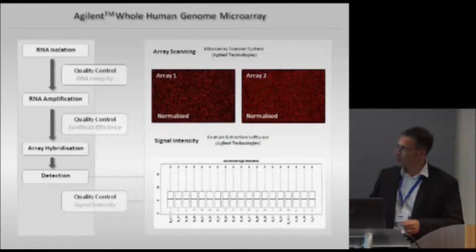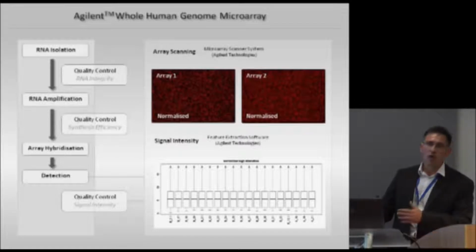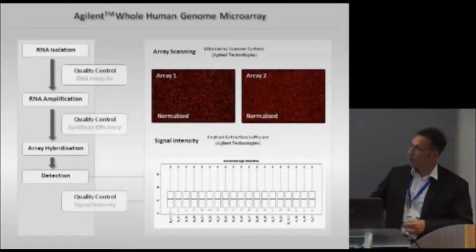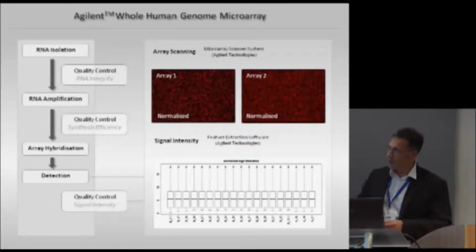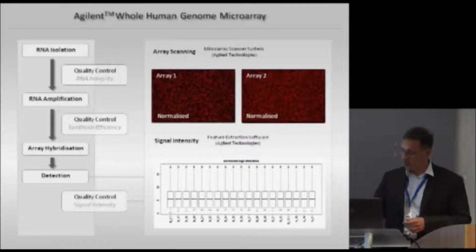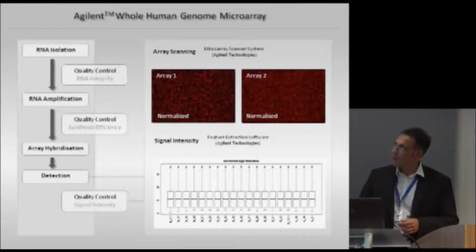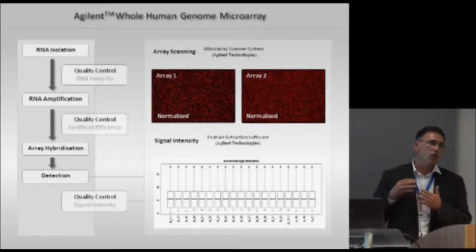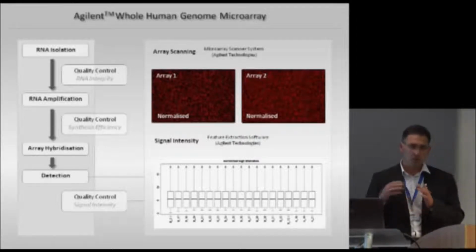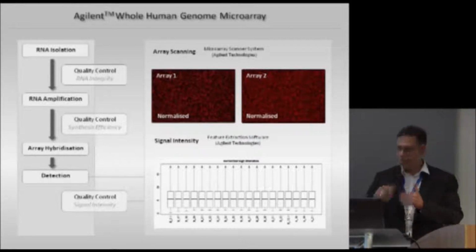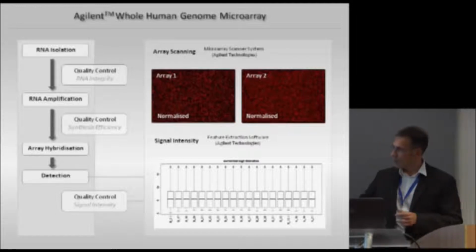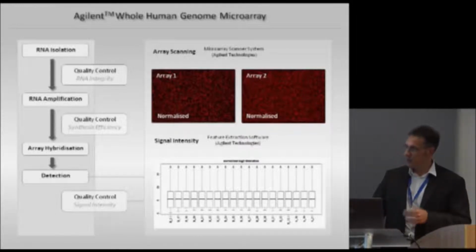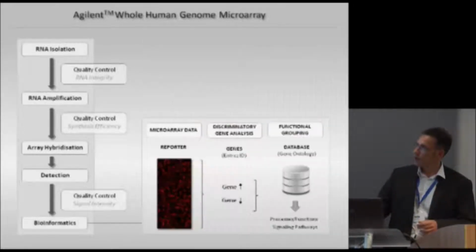The real values you can see here, you can see that the overall intensities across the whole array differ slightly. In this case, it's only slightly, but anyway, they are normalized so that the overall intensities, not the intensities of a specific gene, are normalized to the same threshold, and then you can see the intensities are very comparable.